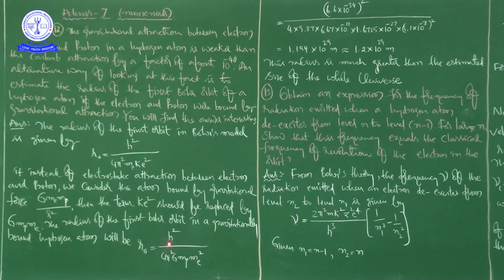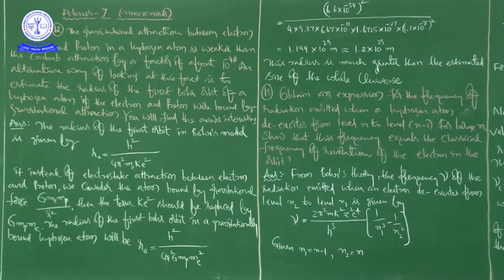The h value in joule second is also an SI unit, and you can directly substitute, and 4 is a constant and pi has no unit. Then the mass of proton and the mass of electron.